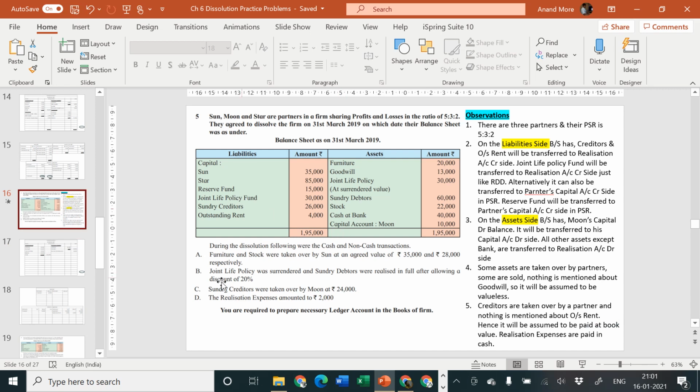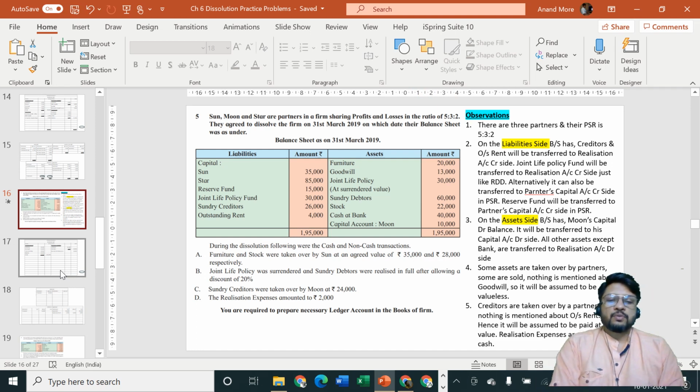What have they told you? Furniture and stock were taken over by Sun at an agreed value of rupees 35,000 and 28,000 respectively. Sun is the receiver and furniture and stock is going out. In a normal situation, I would have considered Sun account debit to furniture account and stock account. However, Sun is not taking over the asset in a normal situation. He is taking over the assets at the time of dissolution of the partnership firm.